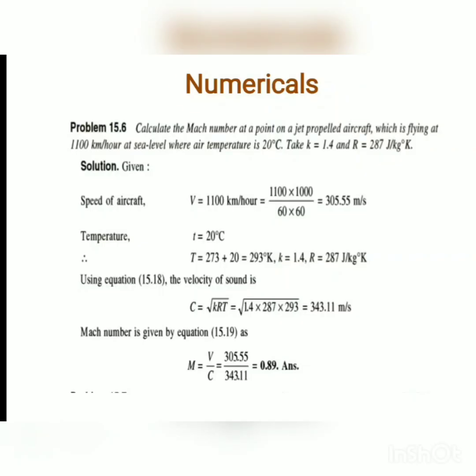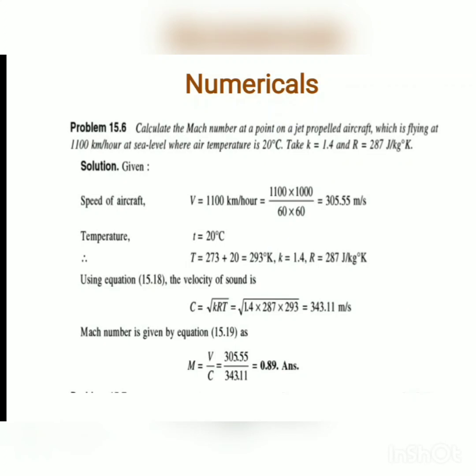Now we will see numericals based on the Mach number. See the numerical. What is given? Calculate the Mach number at a point on a jet propelled aircraft which is flying at 1100 km per hour at sea level where air temperature is 20 degrees Celsius. Take K is equal to 1.4 and R is equal to 287 joule per kg Kelvin.